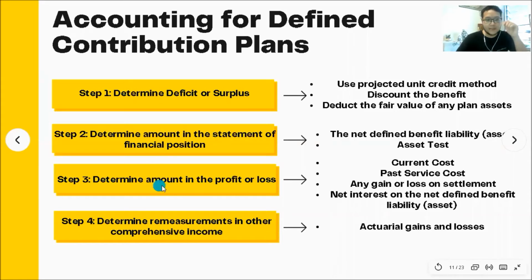The third step is to determine the amount in profit or loss. Profit or loss in this always refers to the expenses of the current service cost, past service cost. Is there any gain or loss on settlement? Net interest on the net defined benefit liability. And lastly, step 4, determine the remeasurement in other comprehensive income, like actual gain or loss.